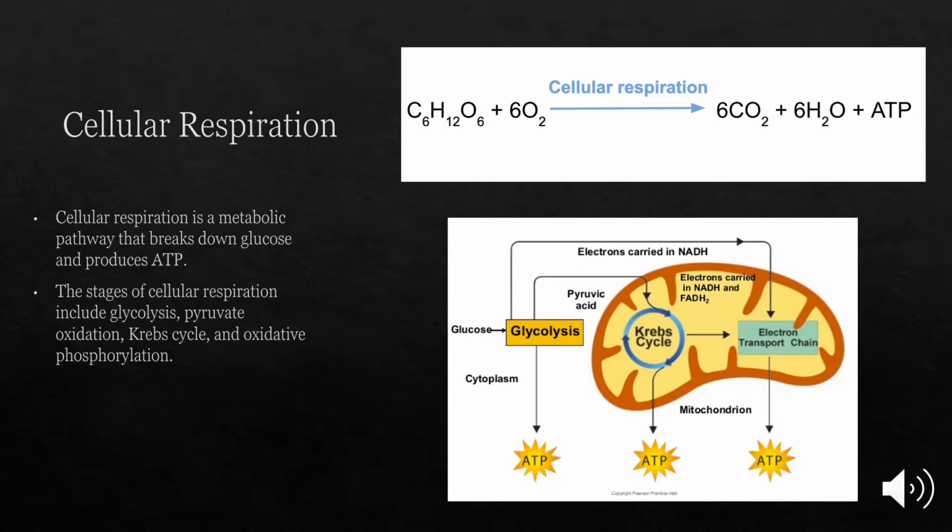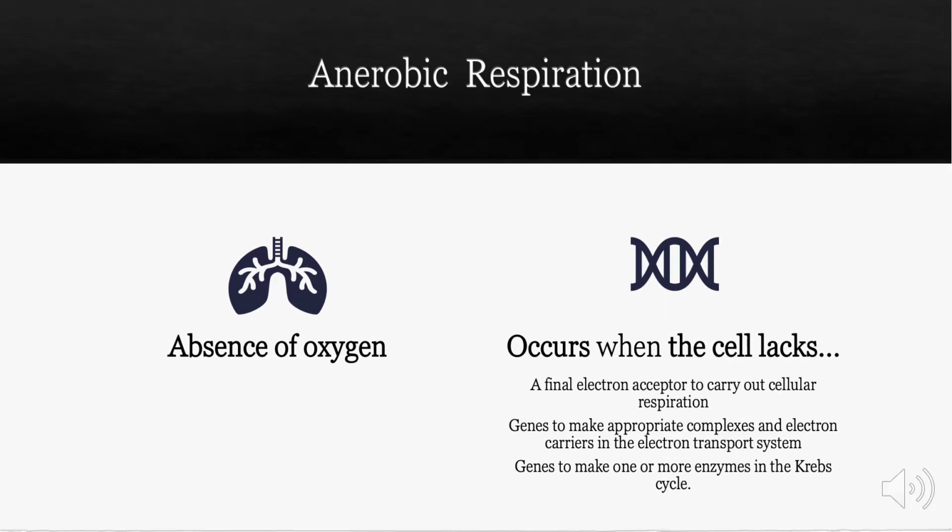However, what exactly happens when a cell is unable to use oxygen? Well, in that situation, anaerobic respiration occurs. Anaerobic respiration occurs in the absence of oxygen, and there are three situations when it's likely to occur. One situation is when the cell lacks a final electron acceptor to carry out cellular respiration.